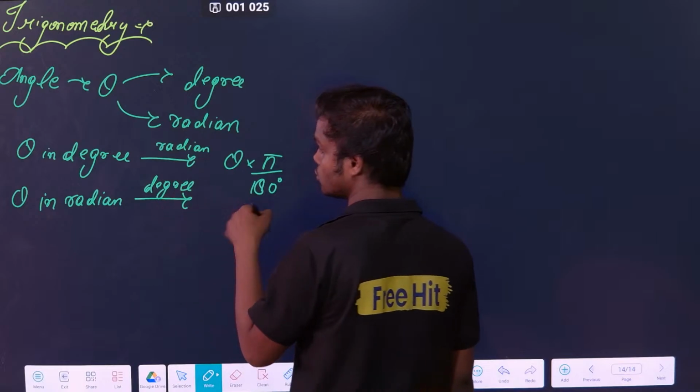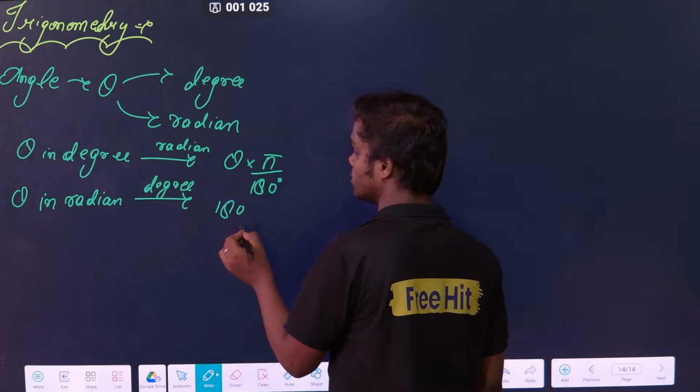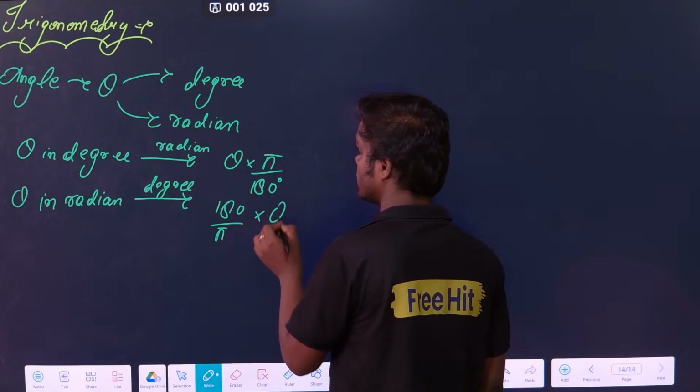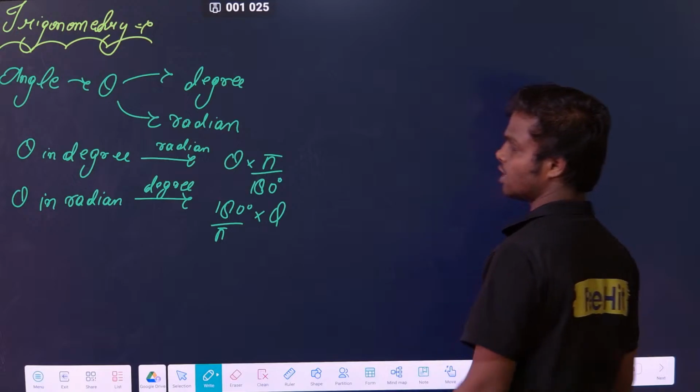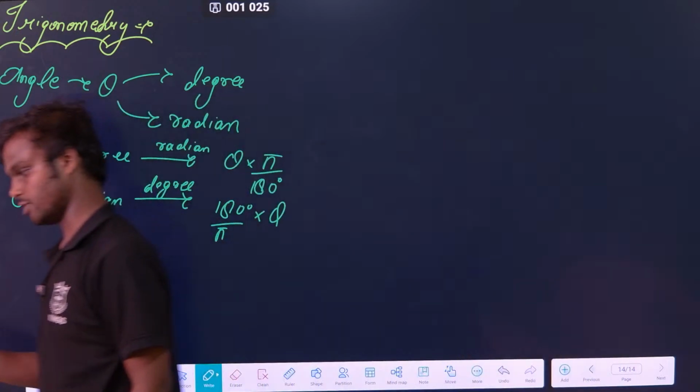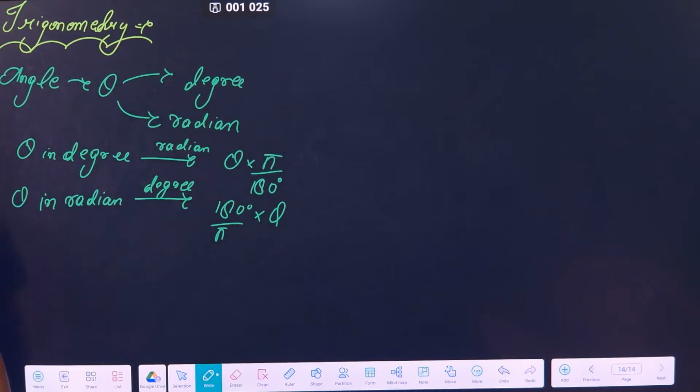Then what you have to do? You have to just do the opposite. You have to take 180 by pi, multiply by theta. This is in radian. Clear? So that is the first thing you have to know. That is the first thing I'm trying to explain to you.